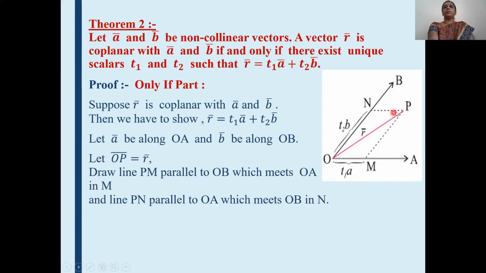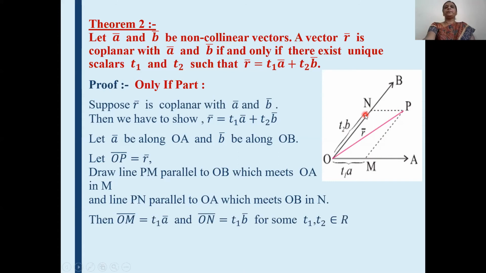Let this OP bar is equal to r bar. Then we have to draw lines parallel to OA and OB such that a parallelogram will be formed. Okay, draw lines PM and PN parallel to OA and OB such that parallelogram OMPN should be formed.